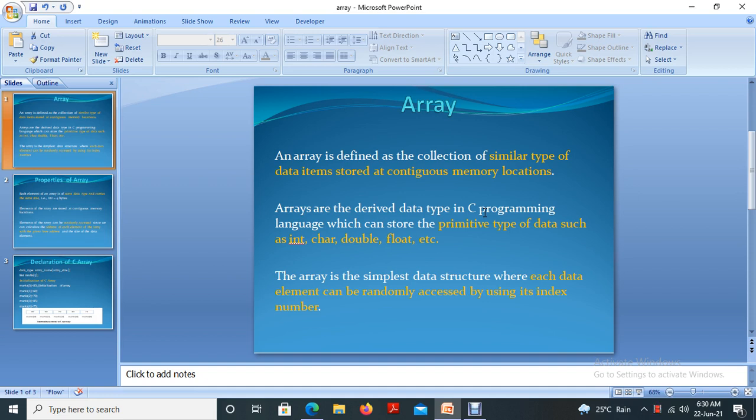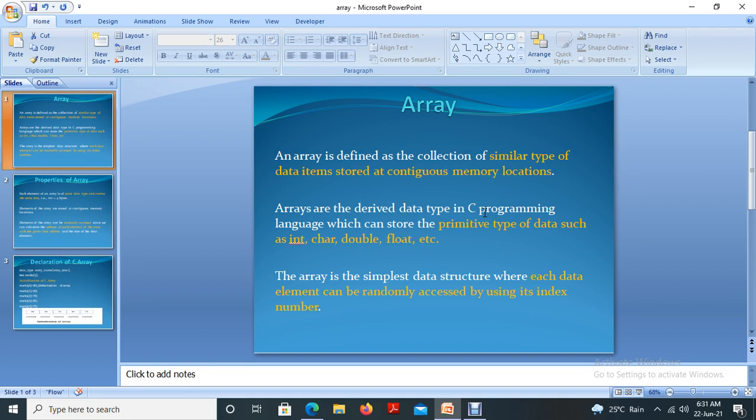If you want to store a collection of values, for example, the roll numbers of a class in a variable, in your class your strength may be roll number 1 to roll number 10 or something. If you want to store those roll numbers in a variable, then it's a collection of data. For that collection of data, we use the concept named array.